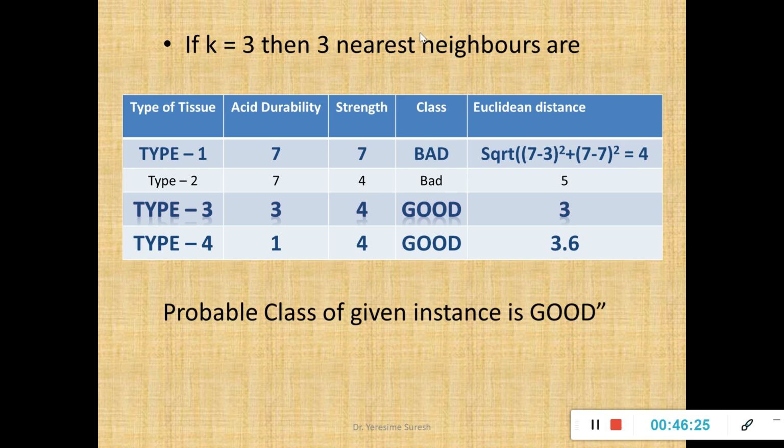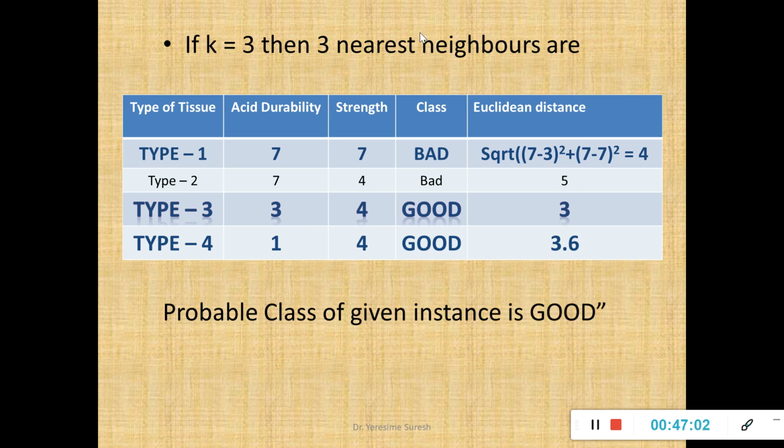The third step is that I am supposed to apply majority voting. Now what is majority voting? When I have taken k equal to 1, the nearest neighbor is good. When k is 2, the nearest neighbor is good. When k is 3, the nearest neighbor is bad. The given value of k also is 3. So for the first two instances it is good, for the third instance it is bad.